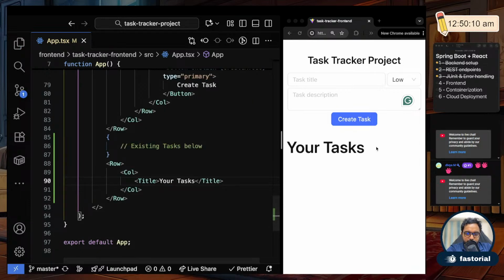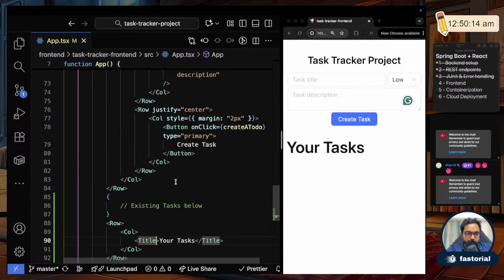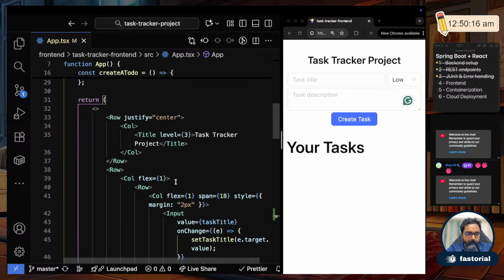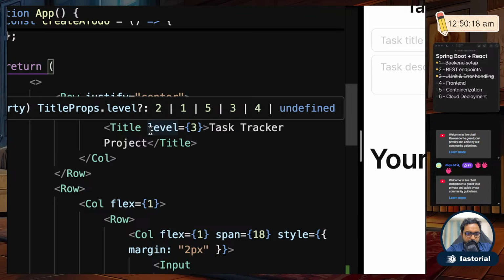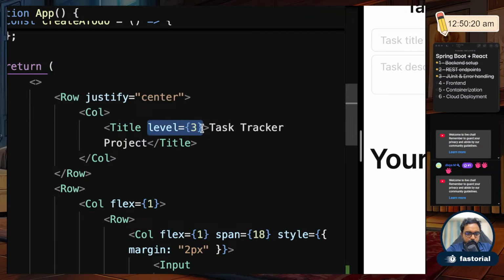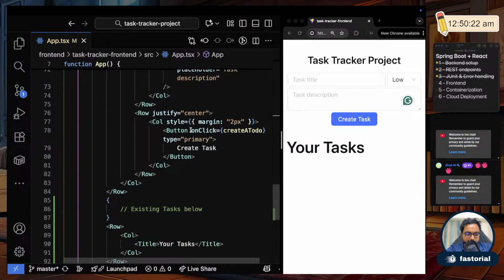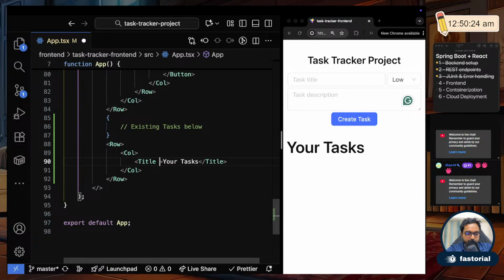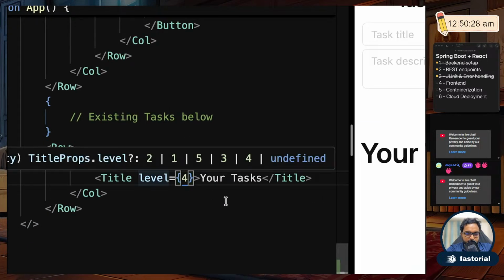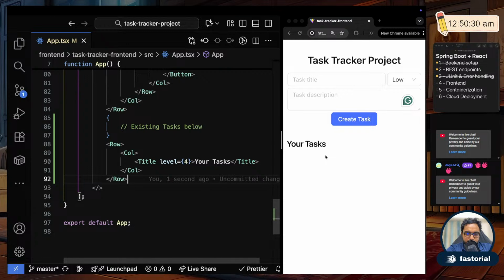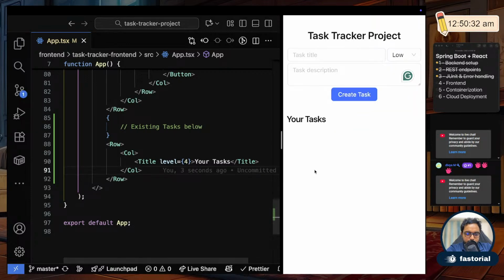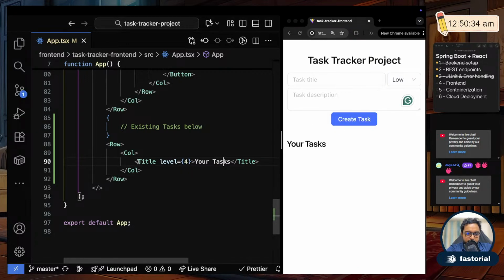If I save, you see it came here, your tasks, but that is too large. So let me check what I put for the bigger title, right? So I put level 3 for the bigger title. So I will use level 4, which is like even smaller. So as the number increases, it will be smaller. So level 4 for the smaller title. Okay. If I save it, you see it became like a small title. This is what we want here, your tasks.